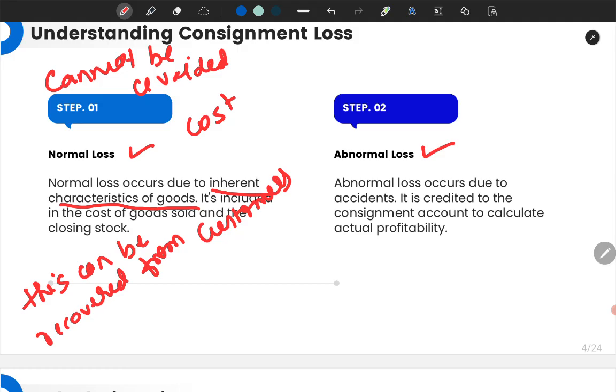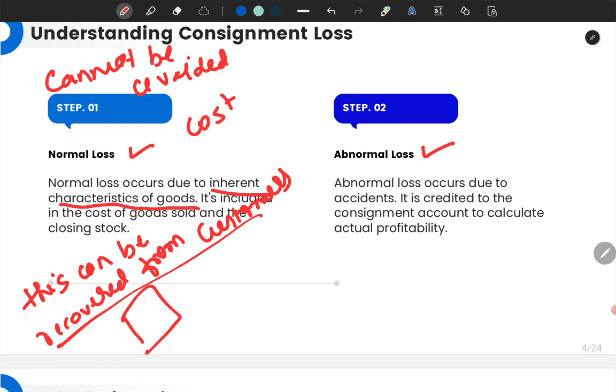Now, why? Because it cannot be avoided. We are not responsible. So if we are not responsible, one thing is we are not responsible, and another thing is it is unavoidable. So whatever goods are coming to me, it is after these losses. So to bring these goods, I have already suffered loss that I can recover from. If not me, any other person would have also faced the same loss. So that's why it is included in the cost of goods. How it is included, sir?